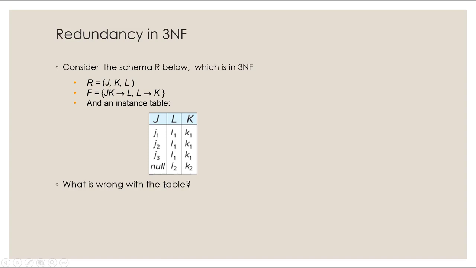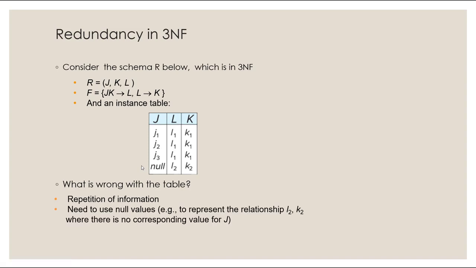So what is wrong with this table? I'm looking at J1, L1, K1, J2, L1, K1, J3, L1, K1. So I'm seeing a repetition of L1, K1 in three different rows. Okay, so kind of a repetition, right? And then here, for L2 and K2, we don't have a value for J, so it's using a null value. So with 3NF, you do have some issues like this, where you have repetition of information, or sometimes you're having to use null values.